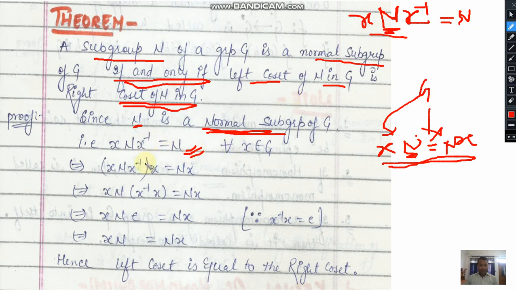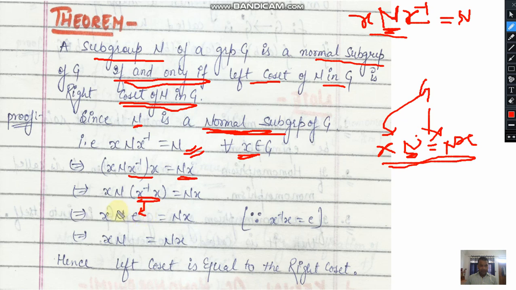Now we multiply both sides by the element x. This is an arbitrarily chosen element of G, and we have multiplied here from the right. So this is Nx, which is nothing but a right coset. Now we will apply the associative property here. The x inverse will be associated with this x, and we know that x and x inverse are elements of group G, so this will be equivalent to the identity element.